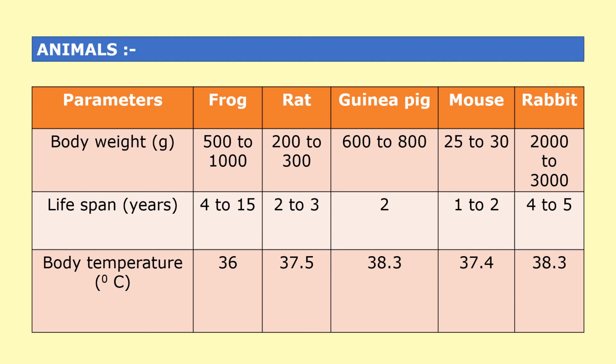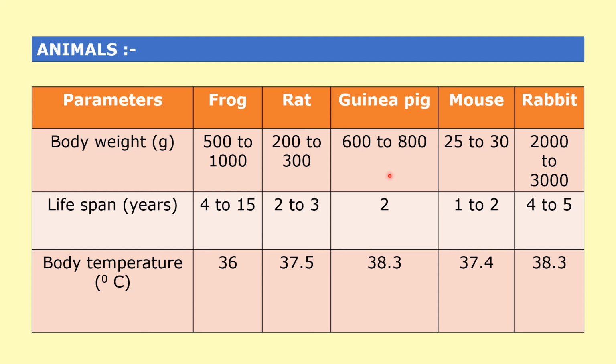Now the first one, that is frog. What is the body weight of frog? That is, it can vary from 500 to 1000 gram. Lifespan, frog can live minimum 4 years, maximum 15 years. Normal body temperature is 36 degrees Celsius. Rat body weight 200 to 300 grams. Lifespan, that is number of years it can survive, that is 2 to 3 years. Normal body temperature, that is 37.5 degrees Celsius.